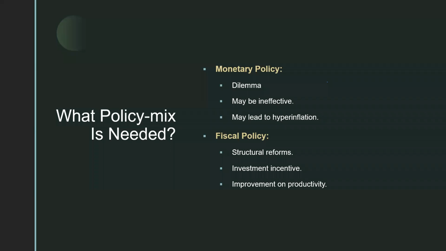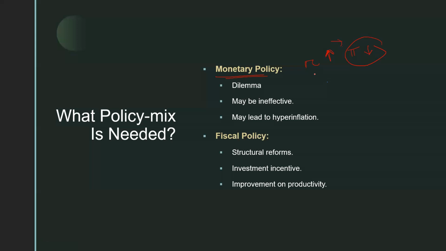Okay. Now let's think about it. It's very important to understand that, suppose you are an economist and your policymaker is asking if stagflation is happening in the economy, so what should you do? First, let's go to monetary policy. Monetary policy may think, shall I increase the interest rate so that my inflation will go down? If I increase the interest rate, my inflation will go down.